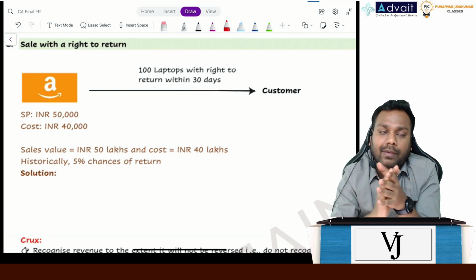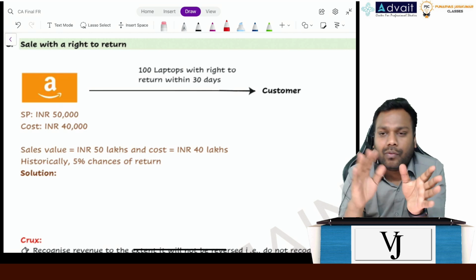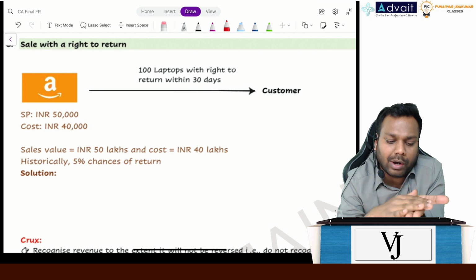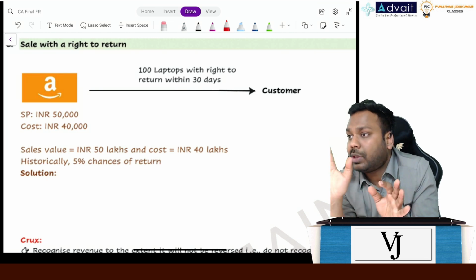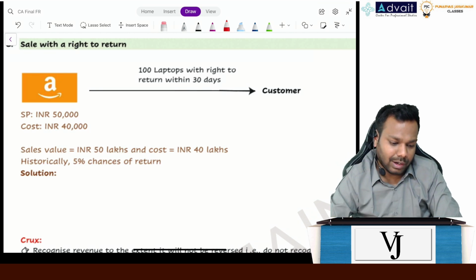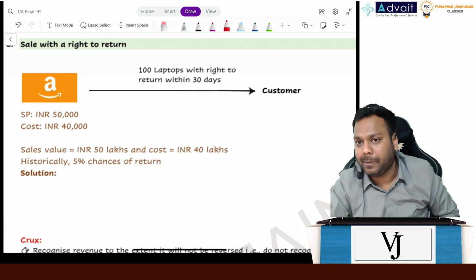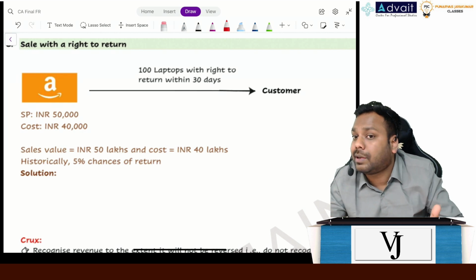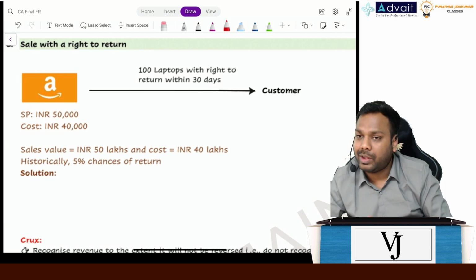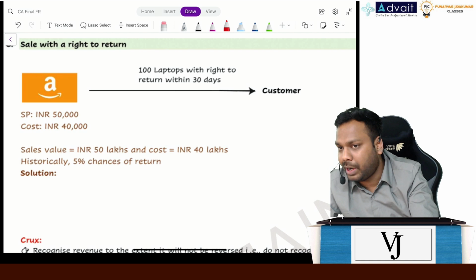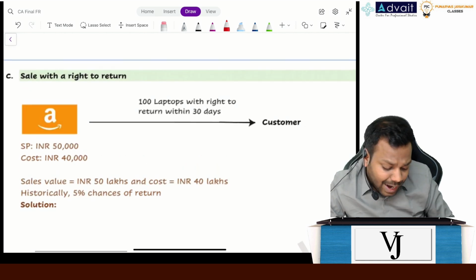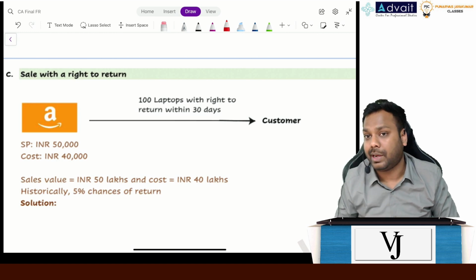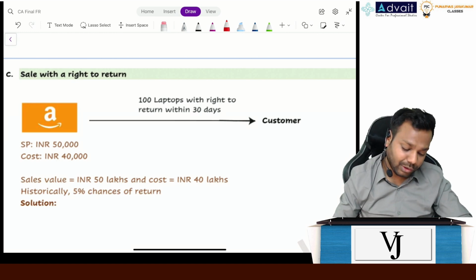Let's suppose I have sold 100 laptops and I think that 5% of the goods are returned on an ideal basis. So I'll record the revenue only for the 95 laptops and not for the 5 laptops. During the year, if I record revenue for 95 or for 100, it doesn't matter. Why? Because within 30 days, anyways, I will get to know and I'll record the revenue accordingly. The impact of this sale with right to return is actually happening within the last 30 days of the year end, right? So what happens then?